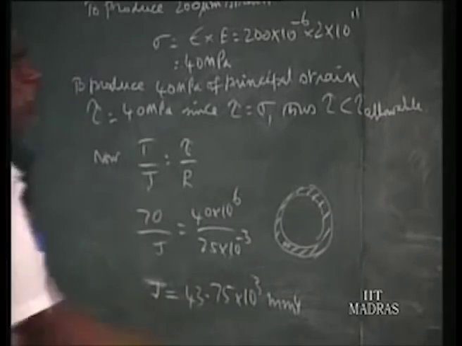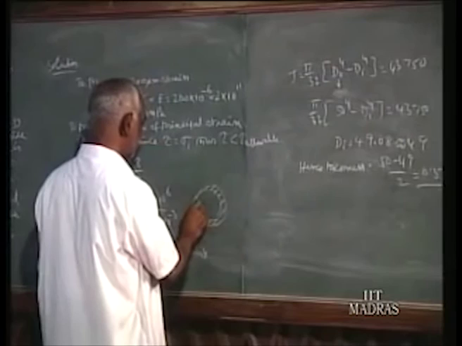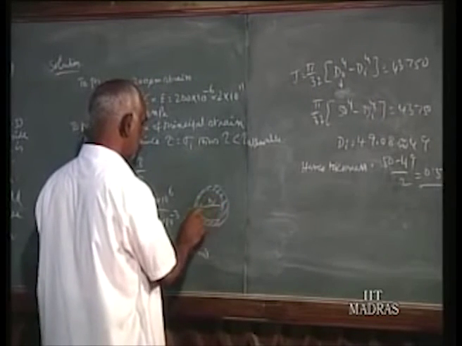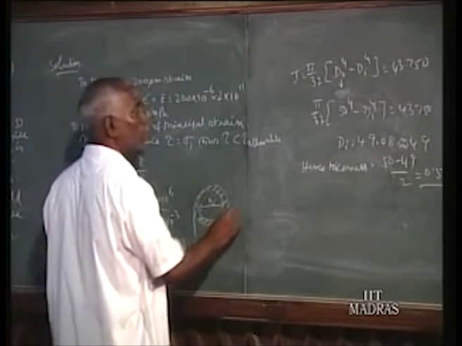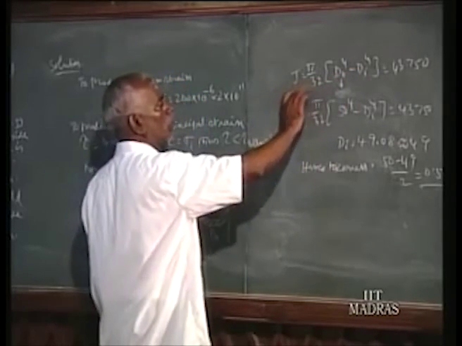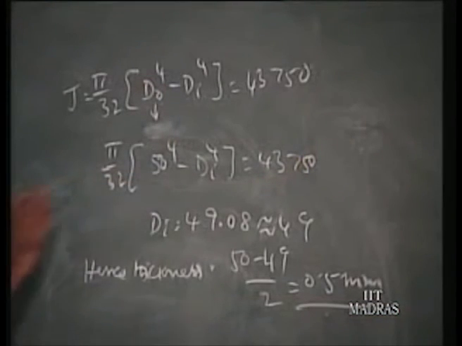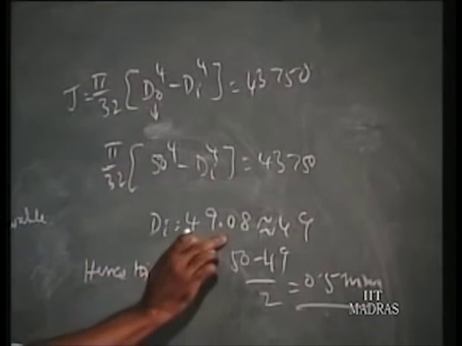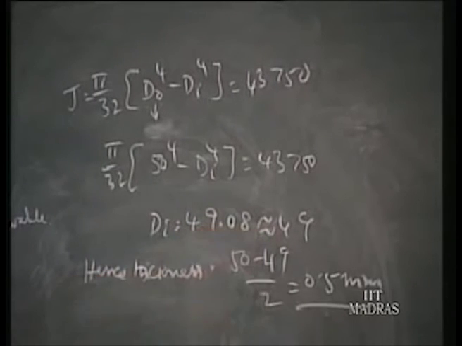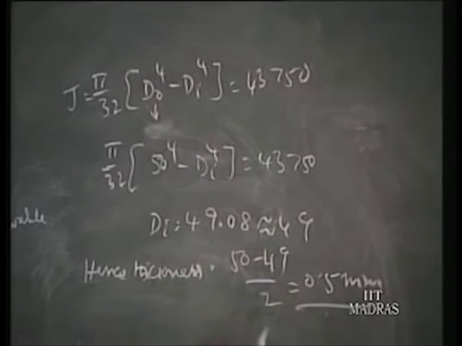So the annular area should give rise to this polar moment of inertia. If di and do are the inside and outside diameters, then the polar moment of inertia is given by this equation. So do is given as 50 mm, and from this equation you get di as 49.08, which you can take as 49 millimeter. So the thickness, with outside 50 and inside 49, is (50 minus 49) divided by 2, that is 0.5 mm.